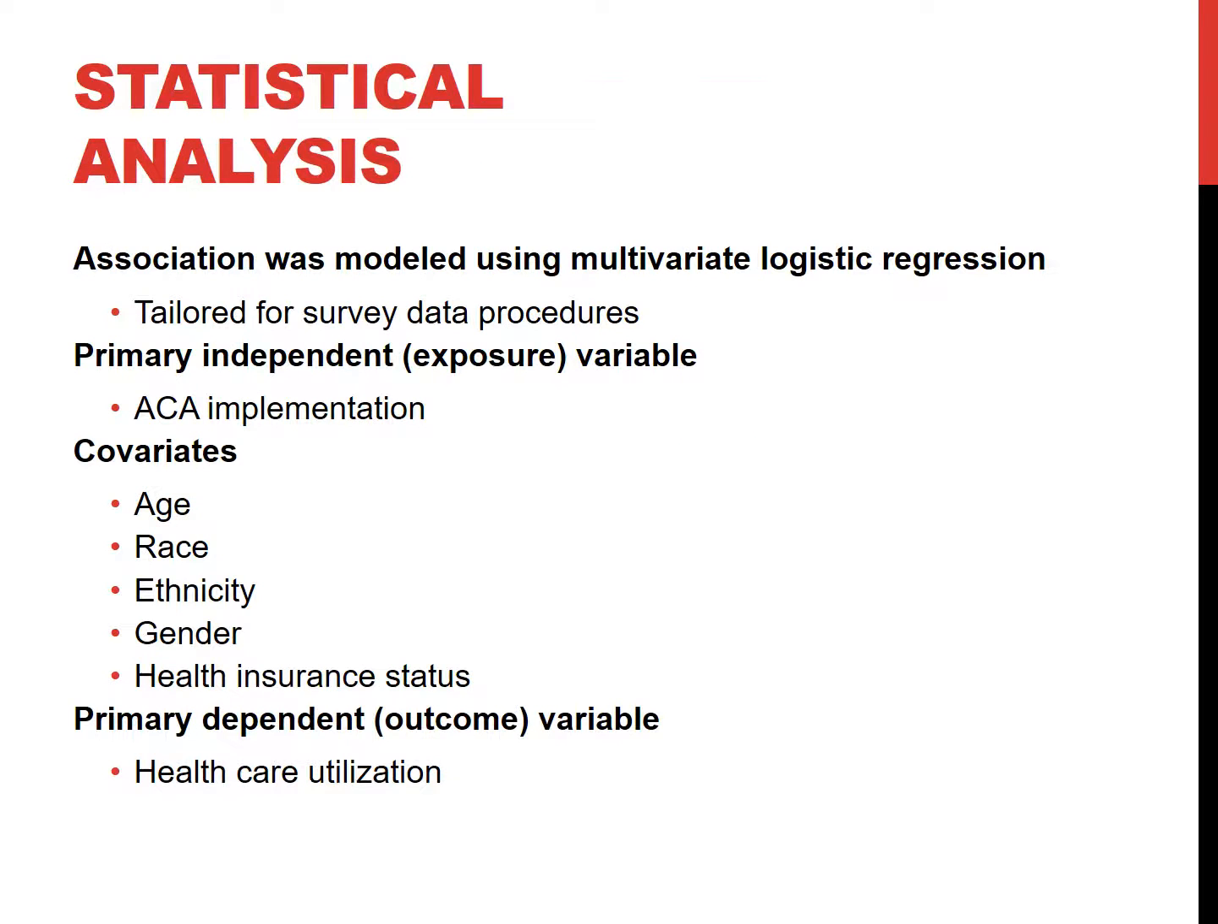For our statistical analysis, the association was modeled using multivariate logistic regression, and this was tailored for survey data procedures which have a little bit of idiosyncrasies because of the way data is collected. The primary independent variable, or the exposure variable, was ACA implementation. The covariates used in the model, those that we're wanting to look at or adjust for because of possible confounding, are age, race, ethnicity, gender, and health insurance status. And then, of course, our primary dependent or outcome variable was healthcare utilization.